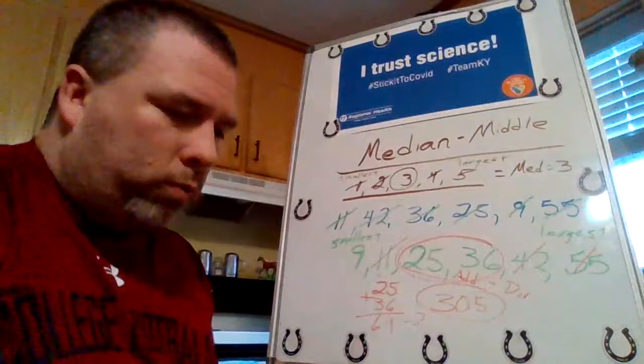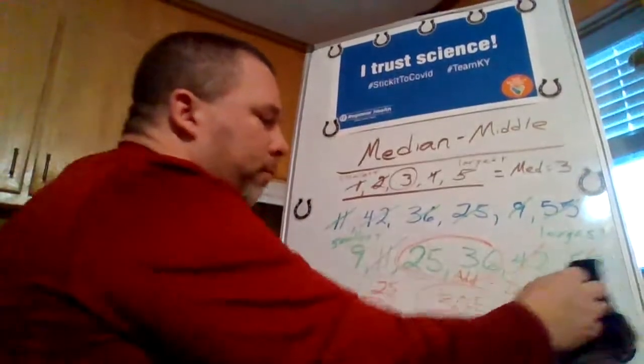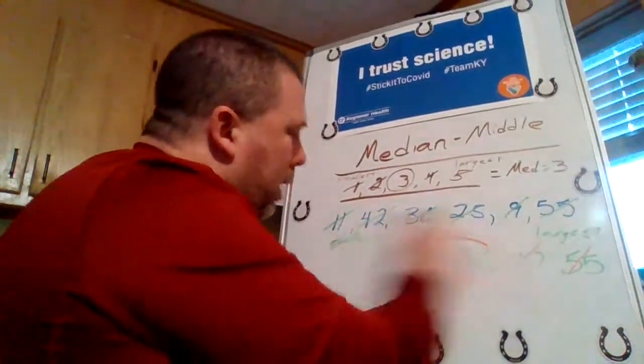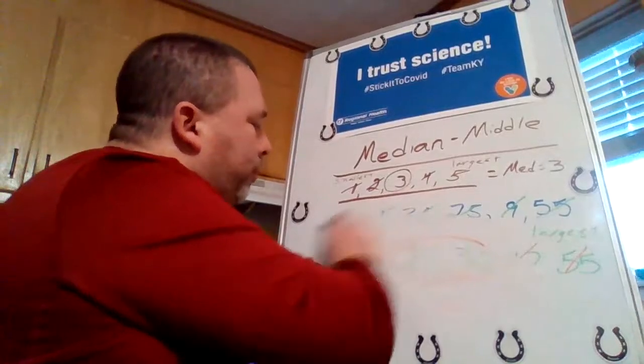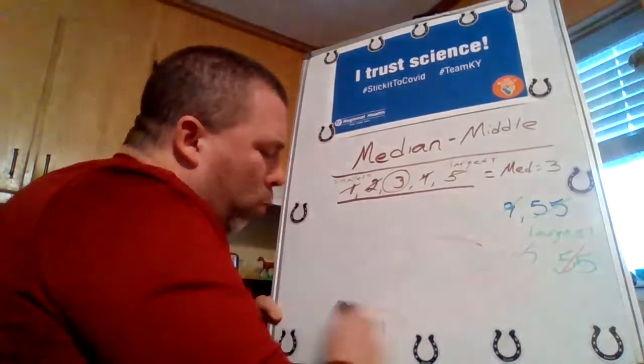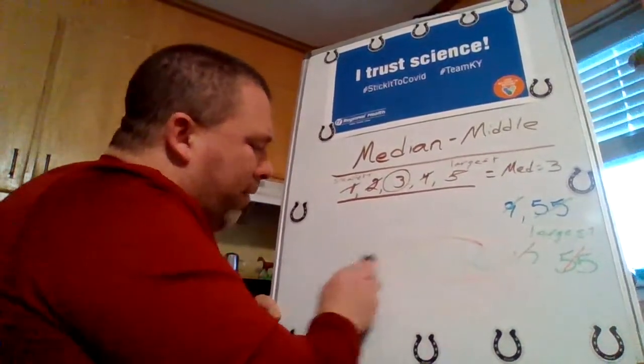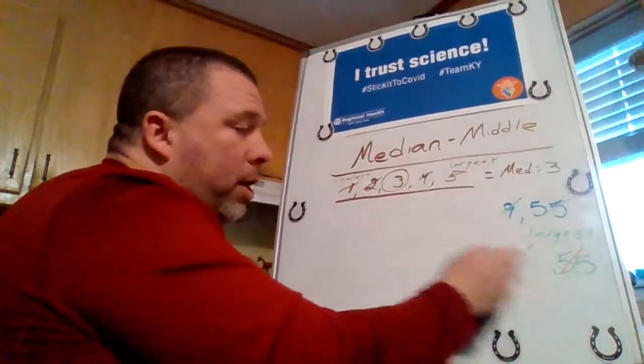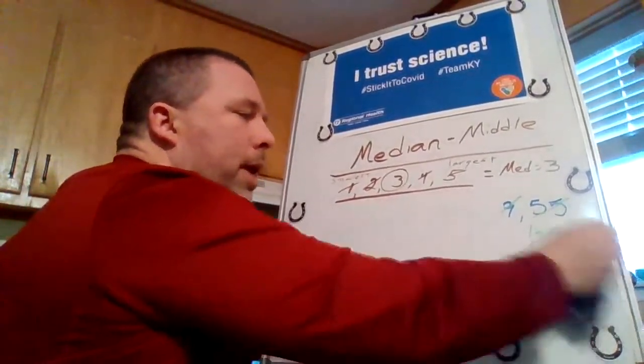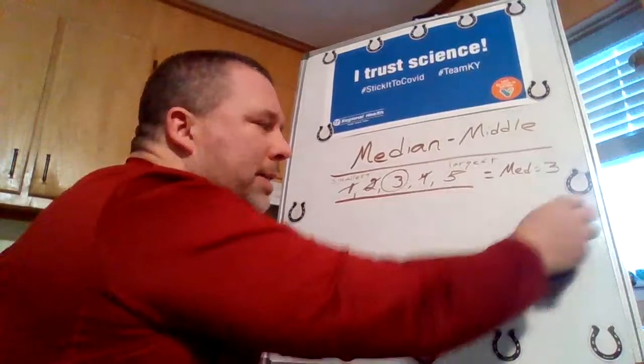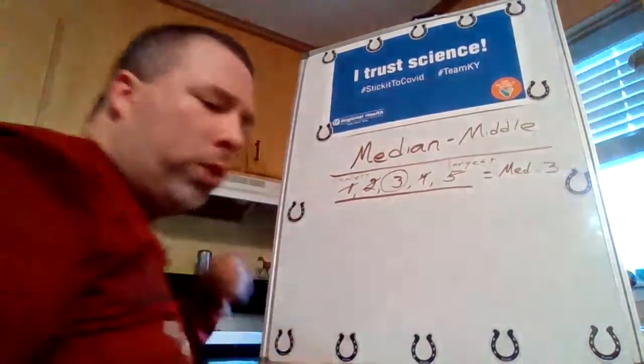Okay? So, let's do another example. And once again, sometimes everything's going to work out wonderful for you. Anytime you have an odd number of values in the data set, things are going to be good because it's going to work out easy.